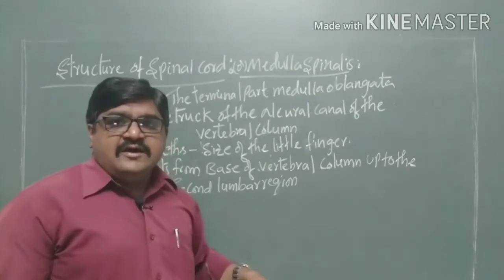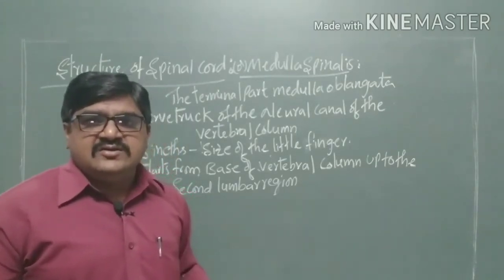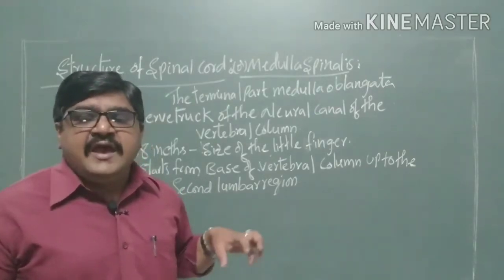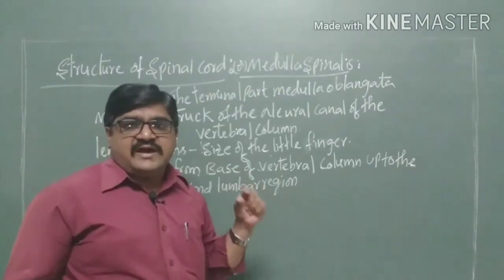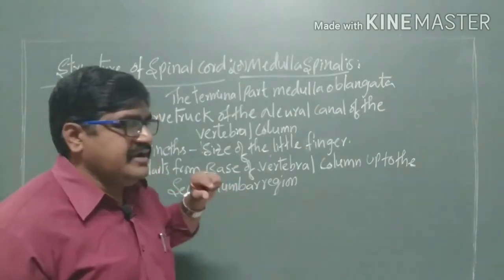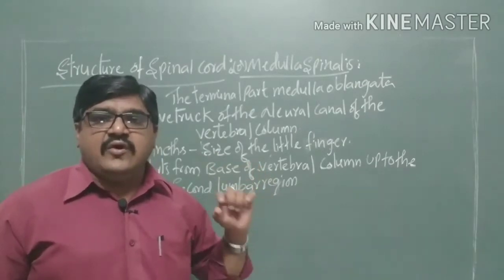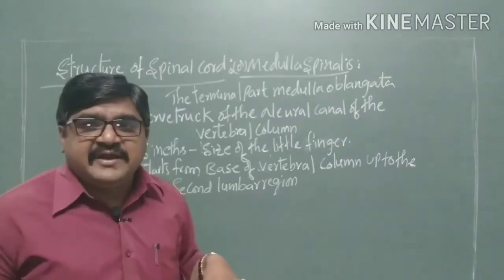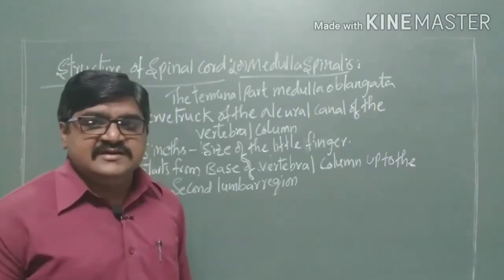Here the nerves arise from the spinal cord and pass to different regions of the body, which are divided into cervical, thoracic, sacral, coccygeal, as well as lumbar regions. These are spread into different regions. How they are spread will be discussed later.